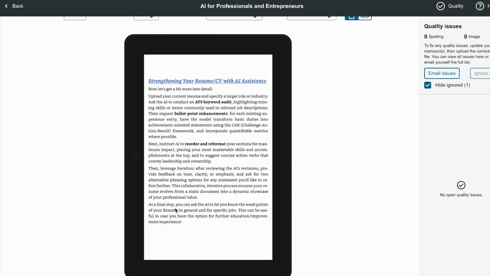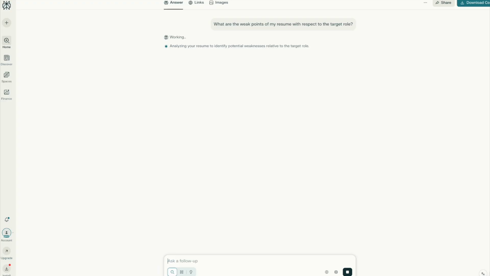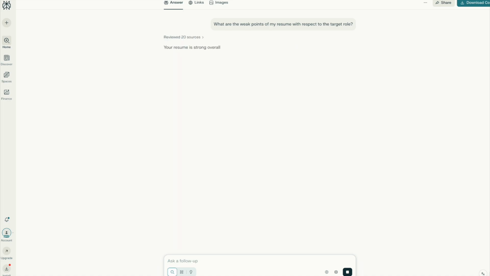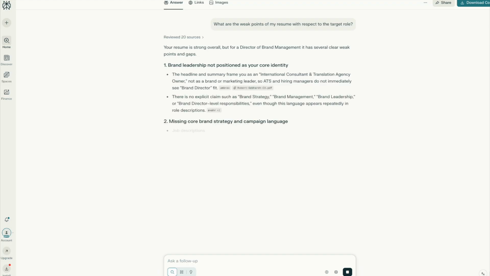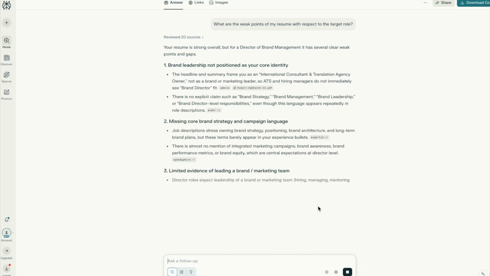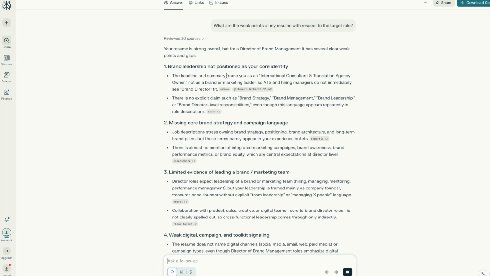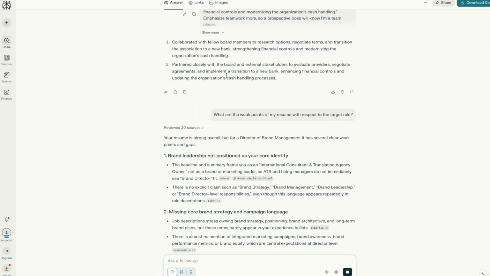And it has here as a final step, you can ask the AI to let you know the weak points of your resume in general and for specific jobs. So let's do that. What are the weak points of my resume with respect to the target role? Let's see what it says. And there we go. Okay, you don't have to list so many. But here you get an idea.